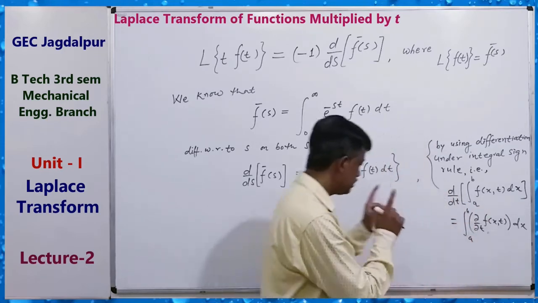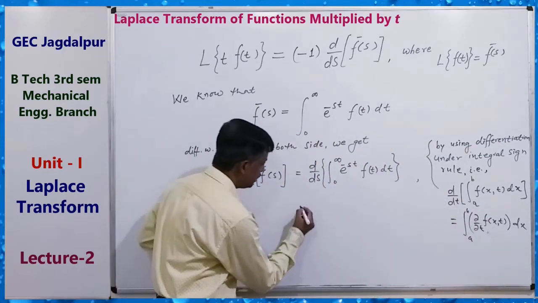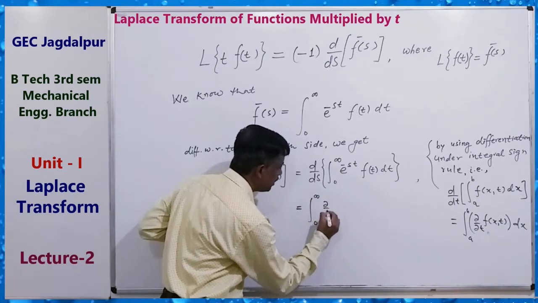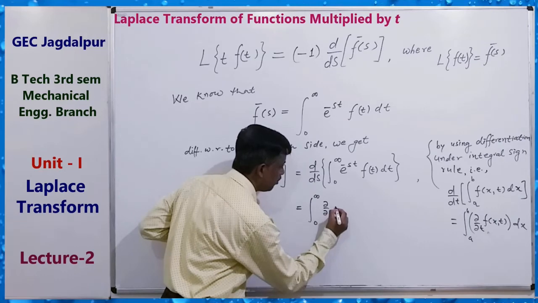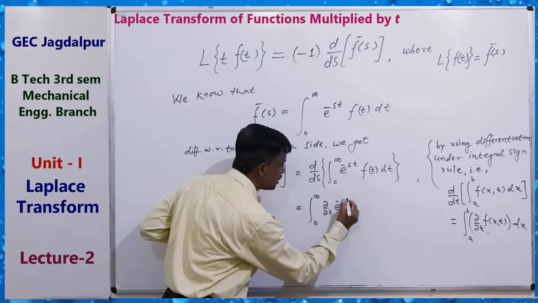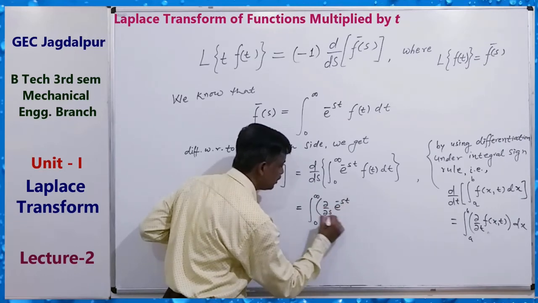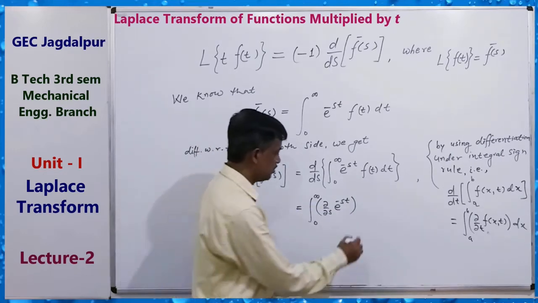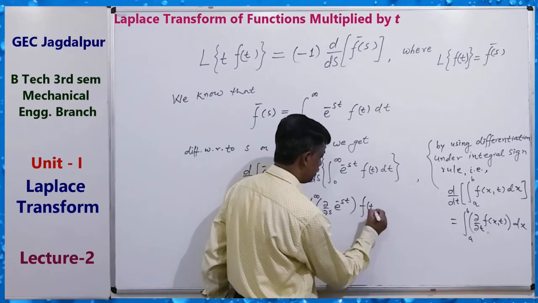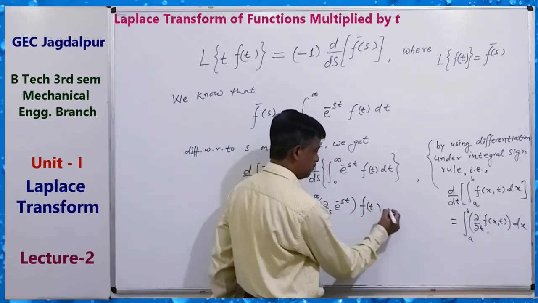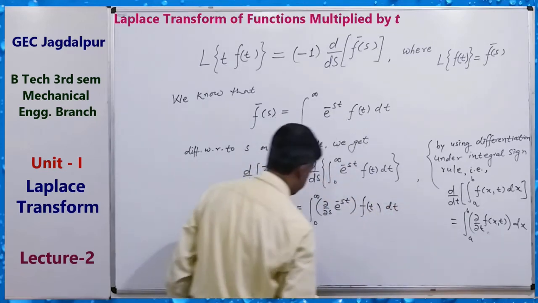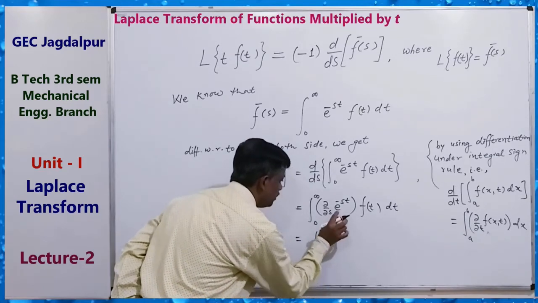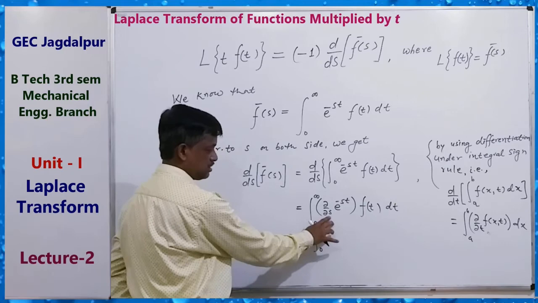By using this rule here, the derivative goes inside, and we take del by del s of e to the power minus st. f(t) is independent of s for this partial derivative, so we can write it like this: the integral from 0 to infinity, with respect to s.